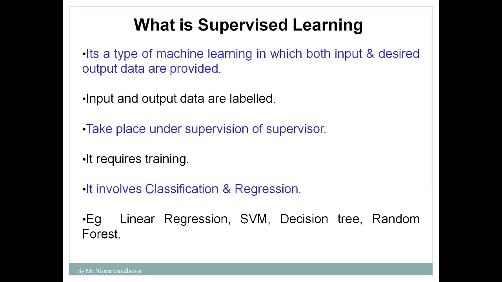So let's take a simple example. In your class, a particular student is studying under the supervision of a supervisor. Supervisor means what? Instructor. That instructor is teaching a particular topic to a student. So to that student, the instructor is nothing but a supervisor under whom the learning of the student takes place.